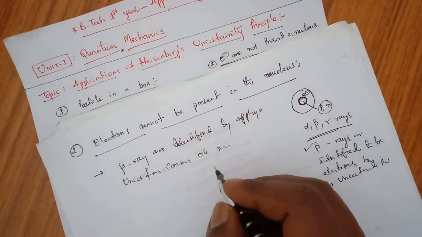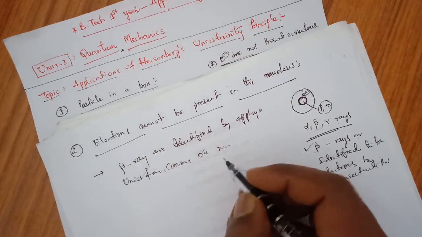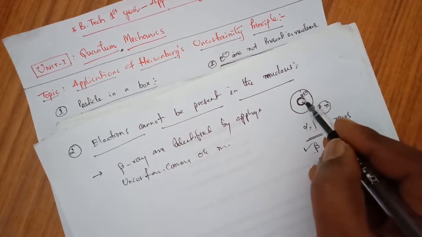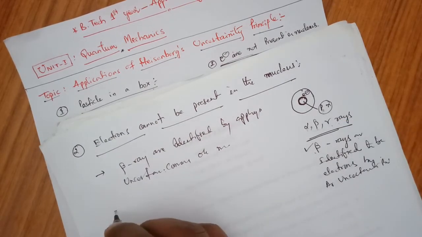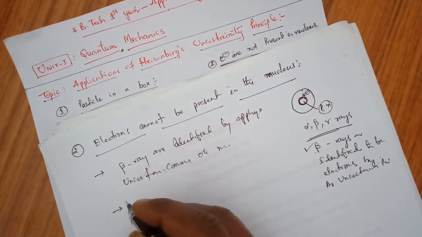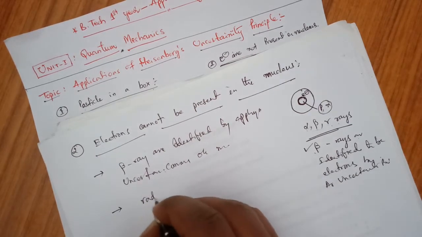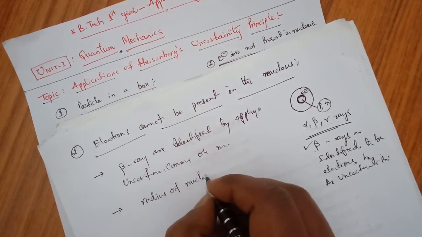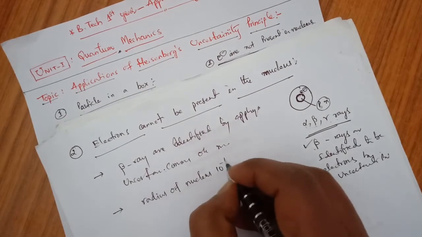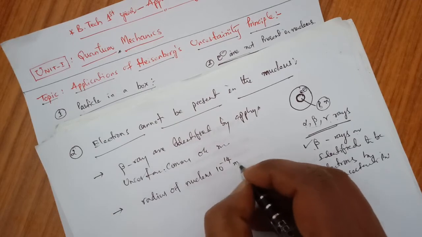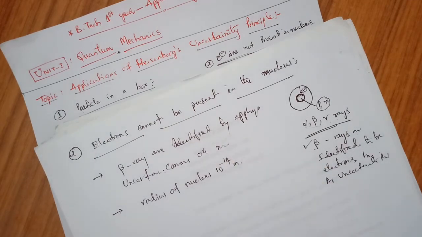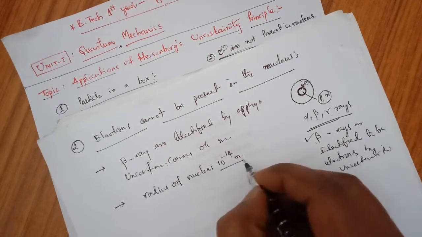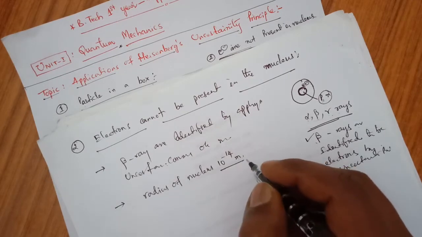So whether the electrons are coming out of the nucleus. And one more thing: the radius of the nucleus is 10 power minus 14 meters. Yes or no? So this is of the order of 10 power minus 14 to minus 15 meters.